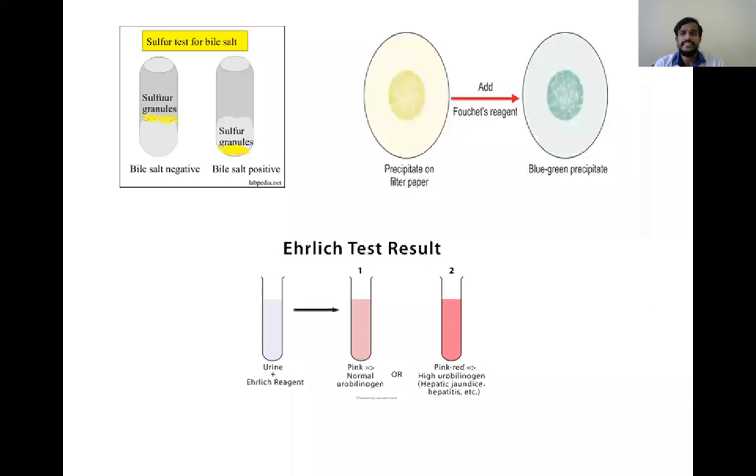So in this way, we will suggest the estimation of direct bilirubin in the serum, and the estimation to see the absence or presence of bile salts, bile pigments, and urobilinogen in the urine for confirming our provisional diagnosis, the hepatic jaundice.